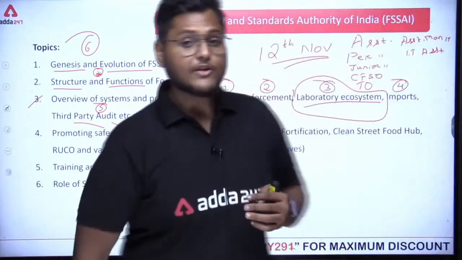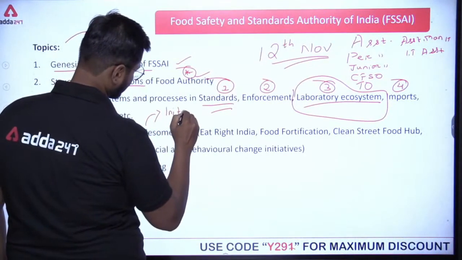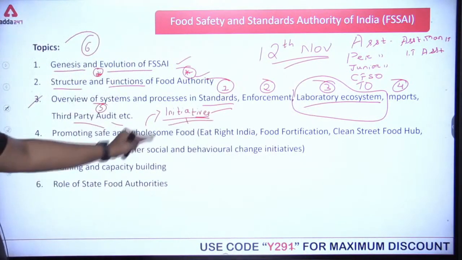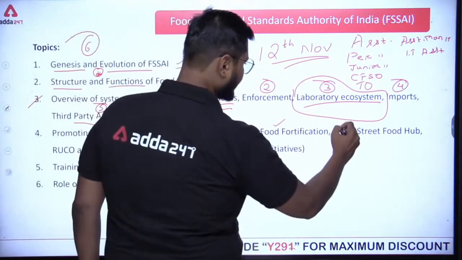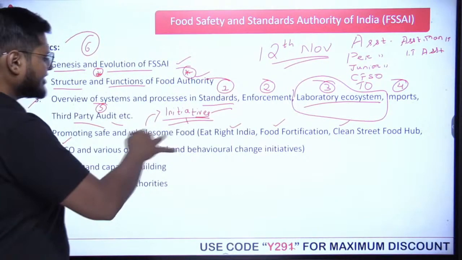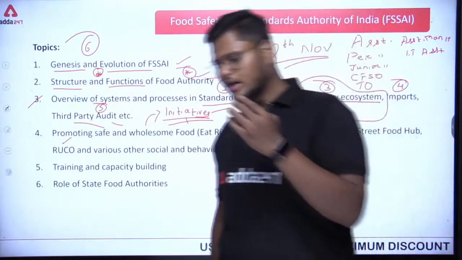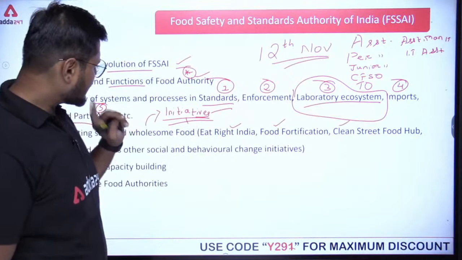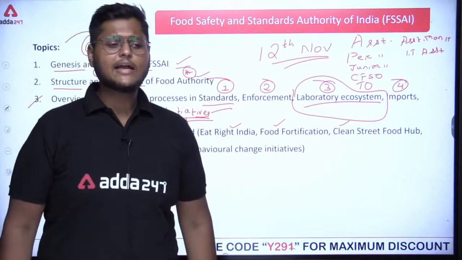So this is all about the different initiatives that have been started by FSSAI. Clear, guys? So promoting safe and wholesome food. The first one is Eat Right India. Second is food fortification. Third one is Clean Street Food Hub. RUCO, that means repurpose used cooking oil, and various other social and behavioral change initiatives like Diet for Life, Heart Attack Rewind. Then we have Jaivik Bharat, that means Organic India.